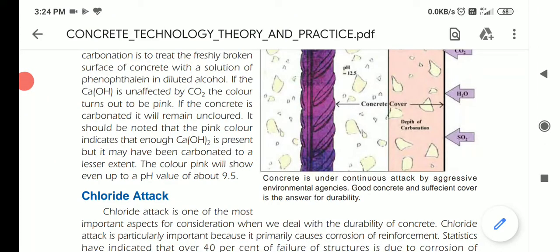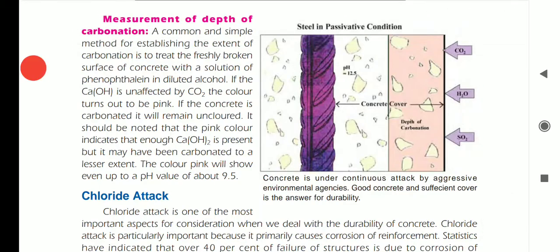Phenolphthalein should be mixed with the alcohol. If it is unaffected by CO2, then the color turns pink. If the concrete is carbonated, it will remain uncolored. It should be noted that pink color indicates enough Ca(OH)2 is present, but it may have been carbonated to a lesser extent. The color pink will show even up to a pH value of 9.5. If the color turns pink, then you can say that it is not carbonated. So the pink color area, we can say, is not a carbonated one.